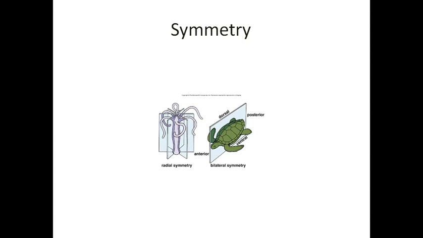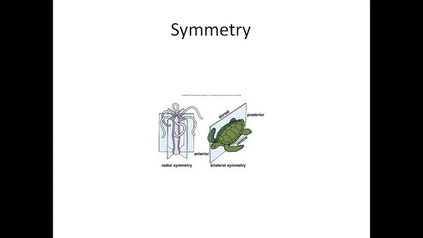For radial symmetry, we already know from maths that we studied radius and diameter. 2r is equal to 1d. Two radii make one diameter. The diameter passes through the center and divides the circle into two equal halves. The radius is half of the diameter.